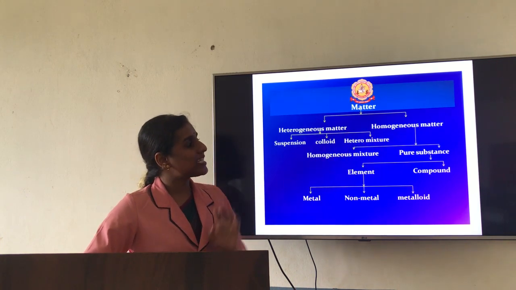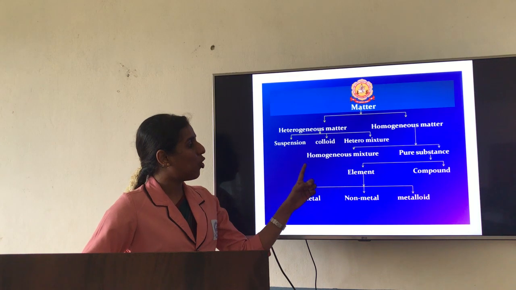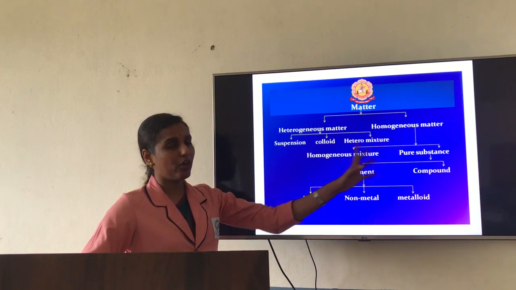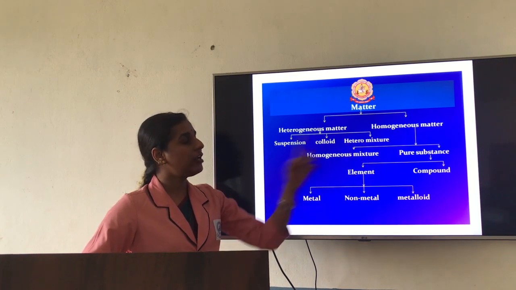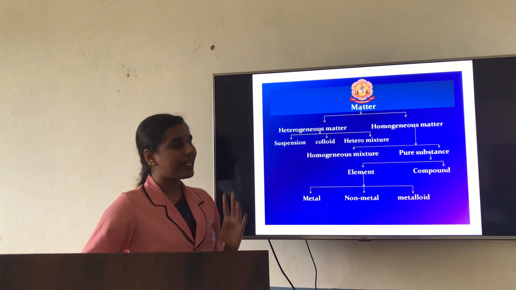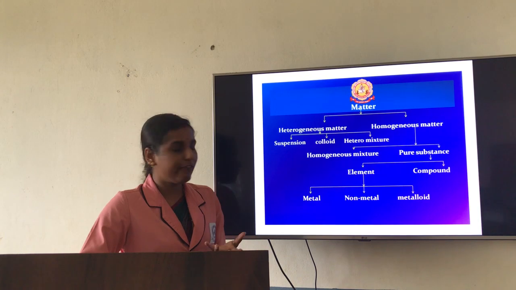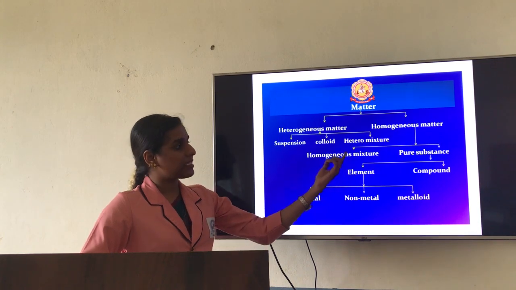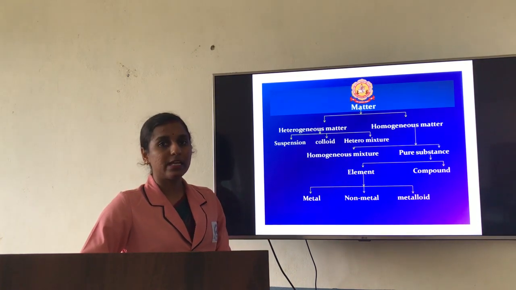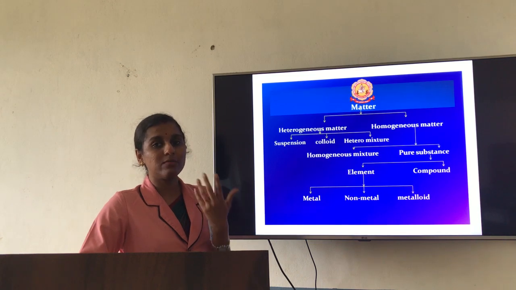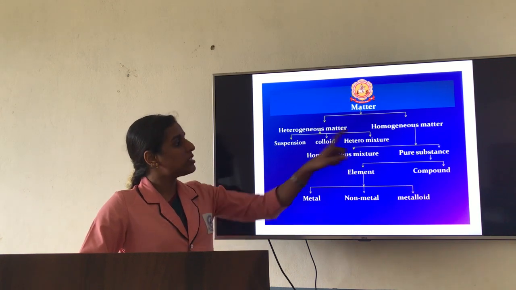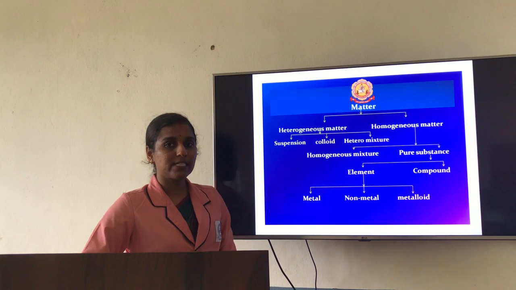So again homogeneous matter has been divided as homogeneous mixture and pure substance, that is nothing but mixture and pure substance. So mixture is nothing but two or more components. When they are mixed, you are going to get a single phase. So that you are going to consider as a mixture. And pure substance is nothing but it is in pure form. When atoms or molecules are in combined form, then you are going to consider it as pure substance.